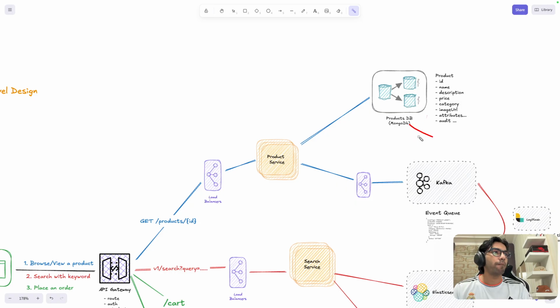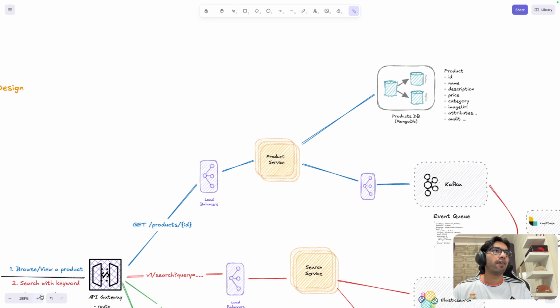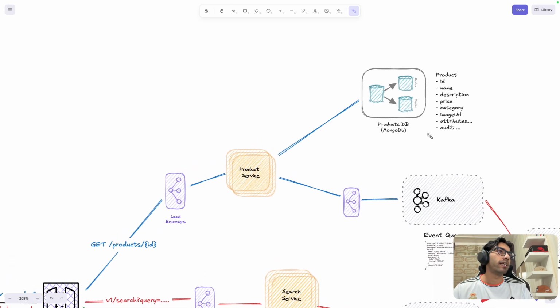Now, here is an important choice. Which DB are you going to use? Are you going to go with SQL or NoSQL? Now here, one of the important factors is that our products can be of different types. Let's say if it is an iPhone, then iPhone will have different colors and what kind of GB it is, all of those things. Now if it is a cloth, cloth can also be sold on Amazon. Or let's say if it is a shoe, a shoe will not have GB in it. So that's why the schema is kind of flexible here.